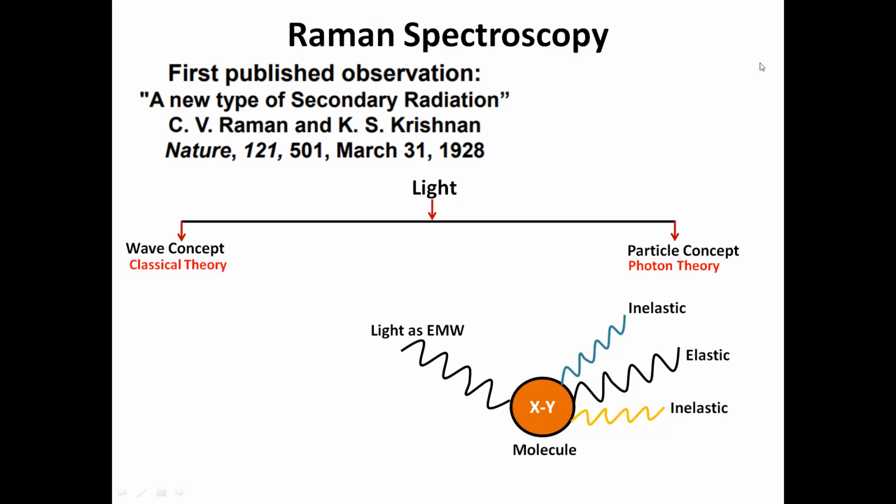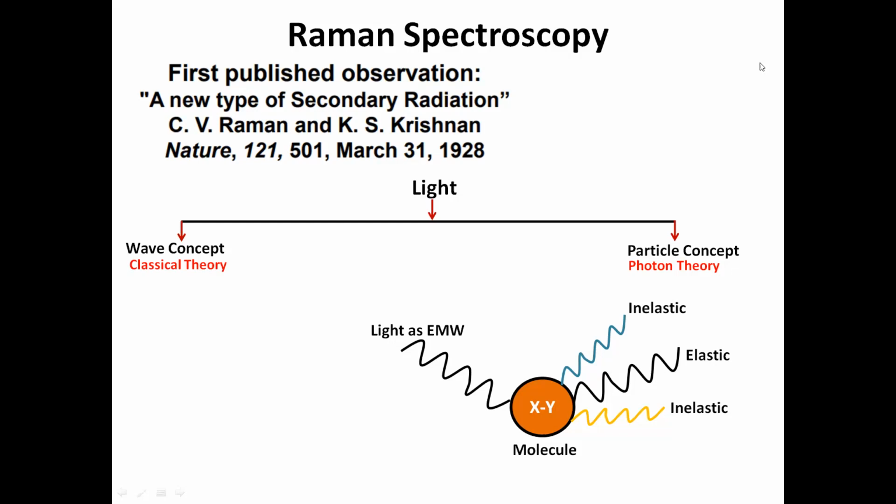Now, you can divide light into two parts. One is the wave concept, which says that light travels in terms of electromagnetic waves. That is called the wave concept or classical theory of light. The other one is the particle concept, the photonic theory of light. So here I consider the classical theory. Suppose light travels in terms of electromagnetic waves.